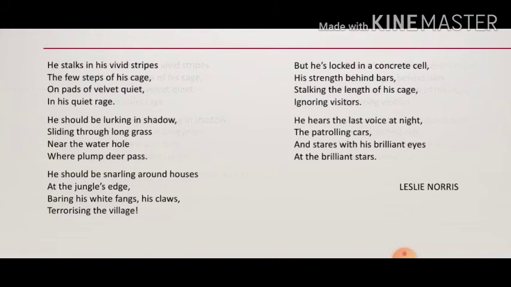Next, we see use of the B sound at the beginning of a word. B sound is very, very prominent at the start of two words, that is behind bars. Now we have already discussed in our previous lesson about alliteration, that use of the sound at the start of two words. Now here the use of B sound. Earlier it was the use of P sound, plum, pass, in the second paragraph. Here it is the use of B sound. That is known as alliteration, behind bars.